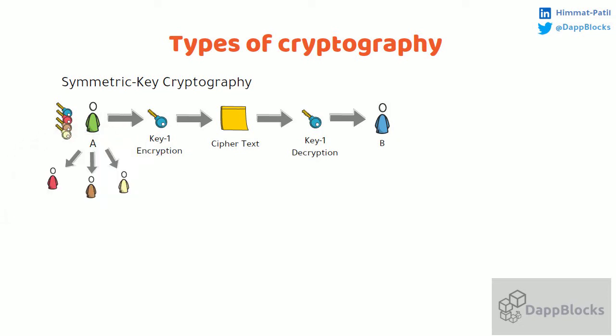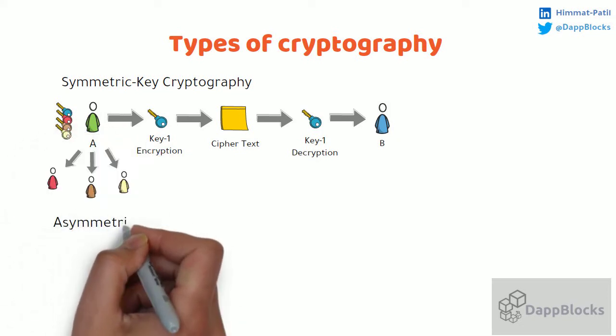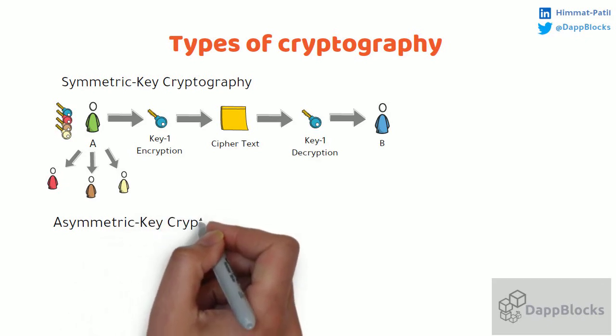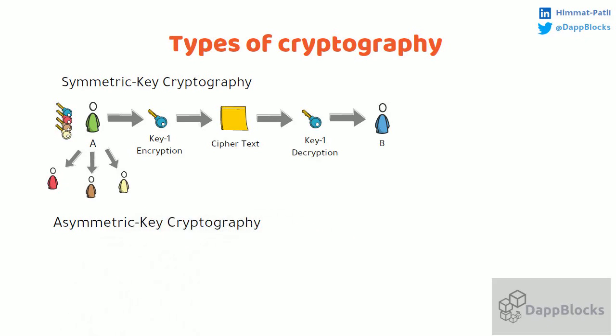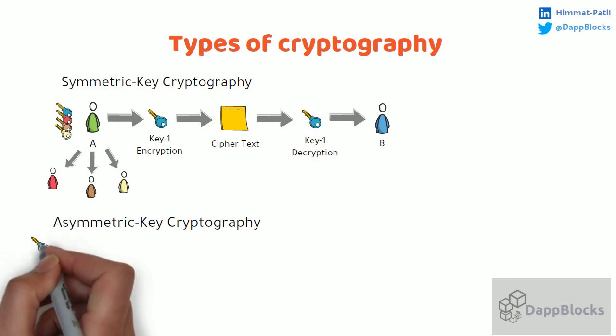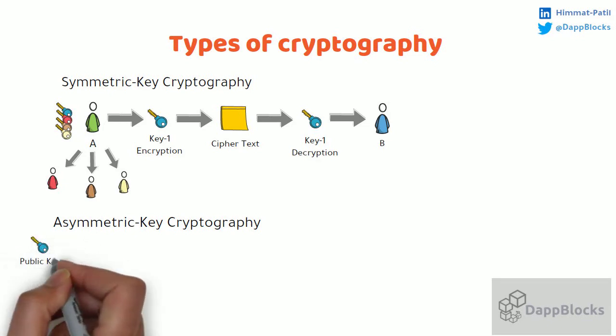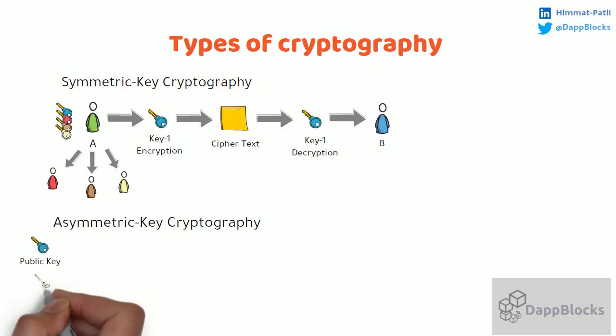So the second type is asymmetric key cryptography. In asymmetric key cryptography, we have a public key and a private key. The public key is accessible to all. Anyone can use others' public key, whereas the private key is always with the owner. No one has access to others' private key.